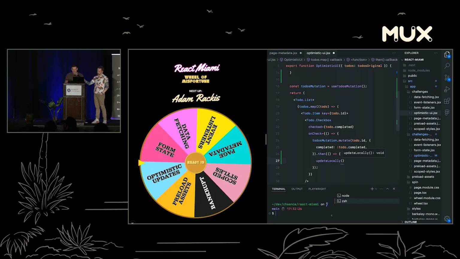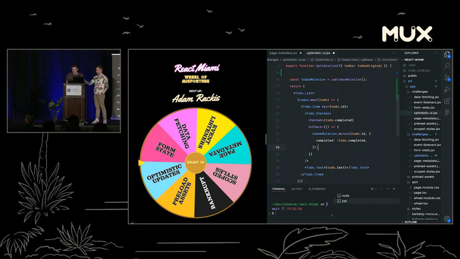I'm a little confused because you still have to wait for this guy to resolve. Well, that's the then, right? Yeah. It's a promise. You have to wait for that to resolve, right? Yeah. What happens in the meantime? Because you want that checkbox to. Oh, yeah. That's the whole challenge. Of course. It sucks being on the spot like this, huh?